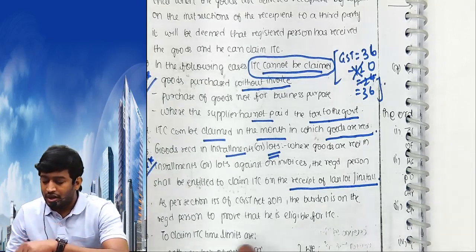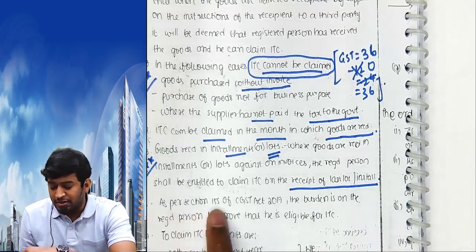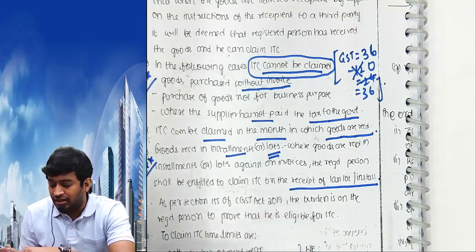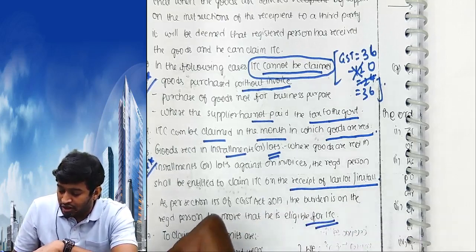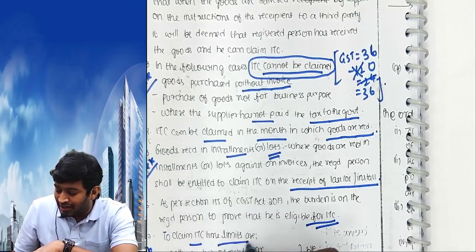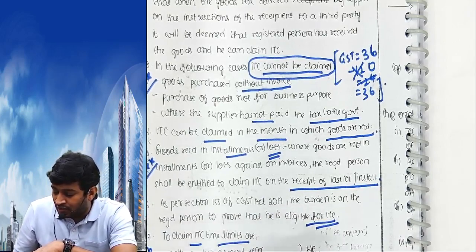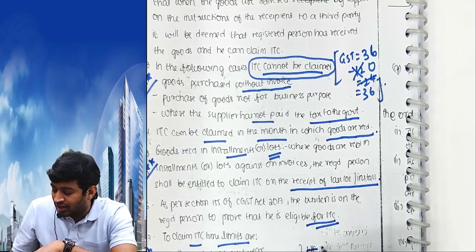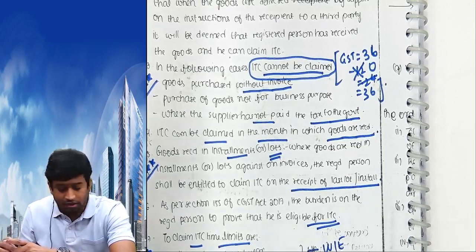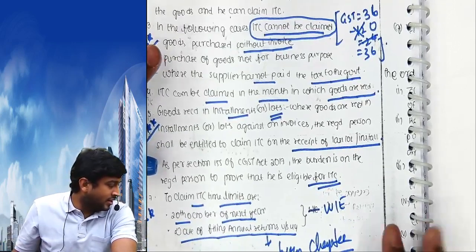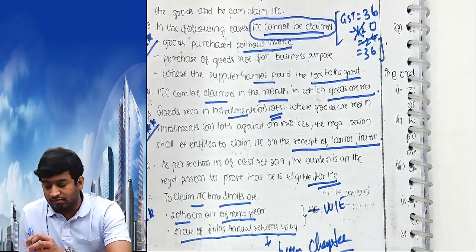Sure. Point number 6. As per section 150 of CGST Act, the burden is on the registered person to prove that he is eligible for ITC. That's okay. 7th also important. To claim ITC, the time limit is 20th October of the next year or date of filing annual return, whichever is earlier. This point I will explain in returns chapter, GST returns.